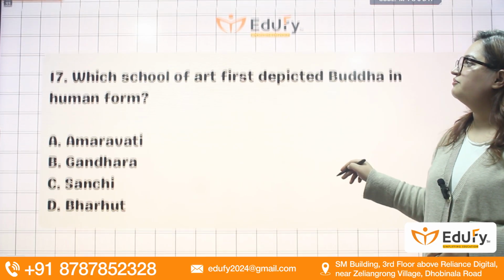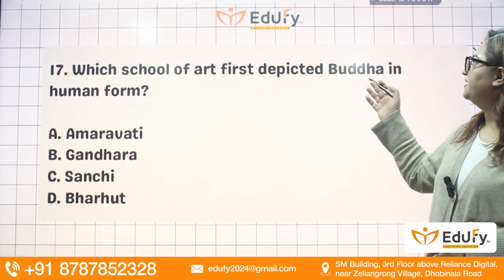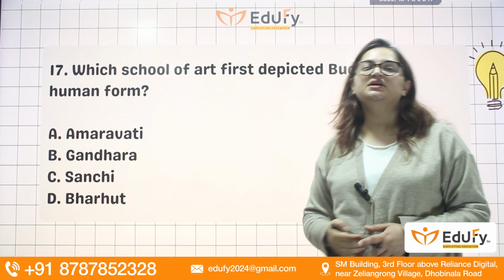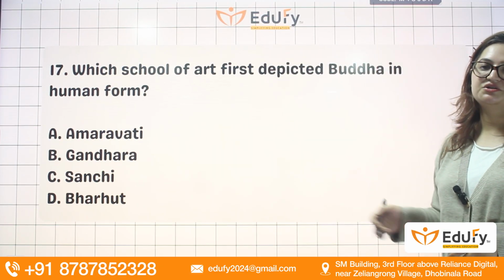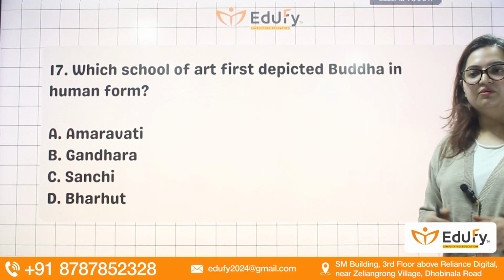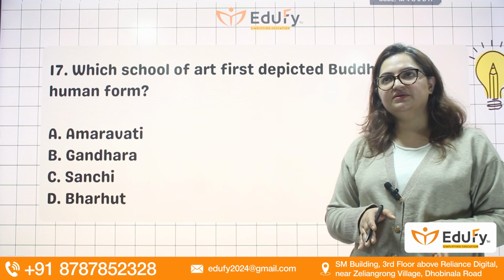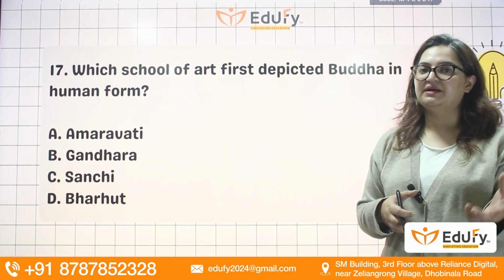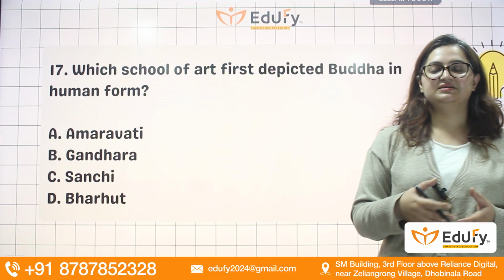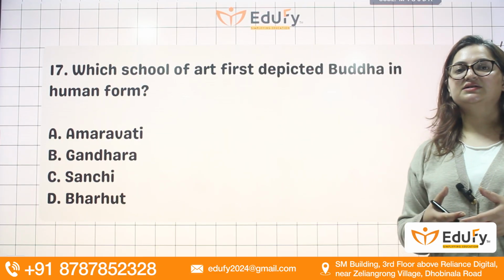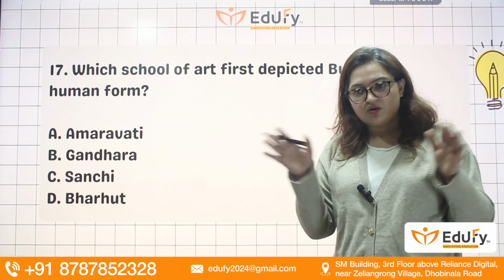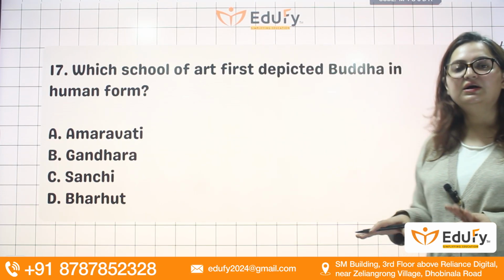Next question. Which school of art first depicted Buddha in human form? Again, this was the Gandhara school of art which depicted Buddha in human form. Previously, in the early form of Buddhism, Buddha was never depicted in human form. Rather, he is depicted with symbols associated with his life, for example, the lotus flower or footmarks.